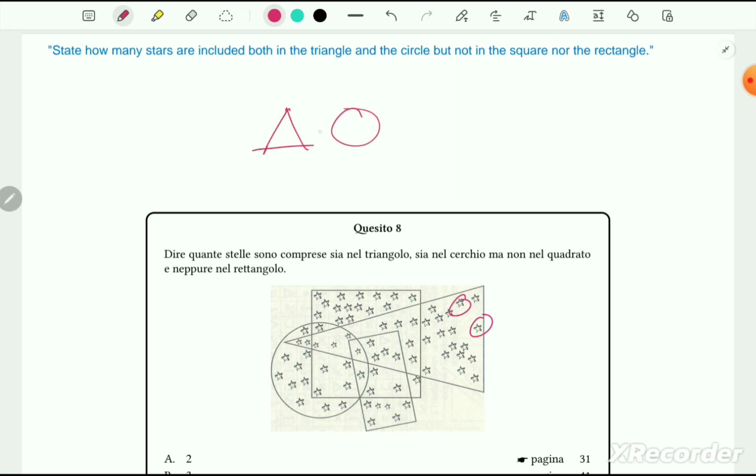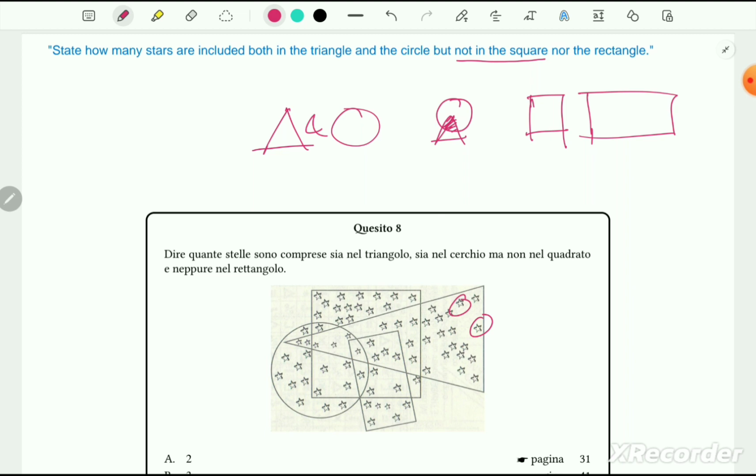So in set terms, it should be the common space where we have to count the number of stars. But not in the square, so we will not count any star from the square and also from the rectangle.